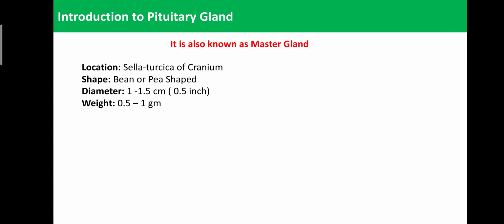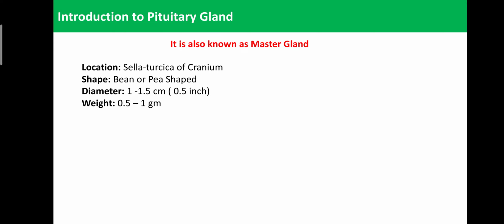Then regarding the introduction, the pituitary gland is present in the sella turcica of the cranium, inside the skull just below the hypothalamus. One hanging structure is there, and that structure is known as the master gland, or pituitary gland. Regarding shape, it is bean or pea shaped, and regarding diameter, it is about 0.5 inch or 1 to 1.5 centimeter.